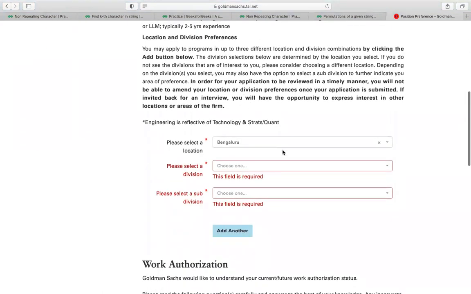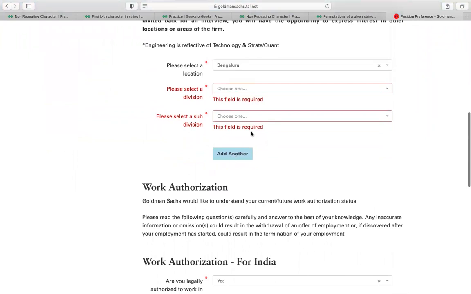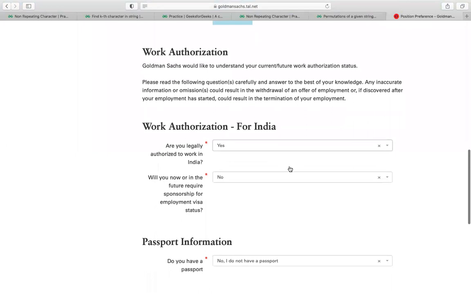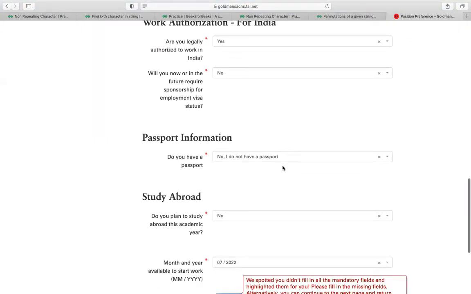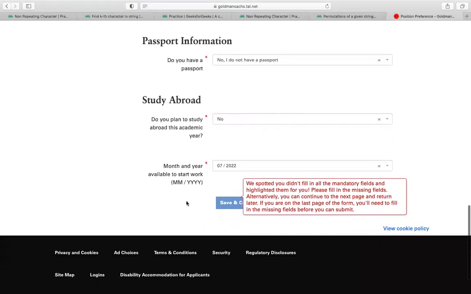After this selection, you have to select your preferred location. You can add another option as well. Then after that you have to fill in these basic details. I have already filled them in. Are you legally allowed to work? Yes, and these kinds of details. No, I don't have a passport. Whatever they are asking, you simply have to fill in.